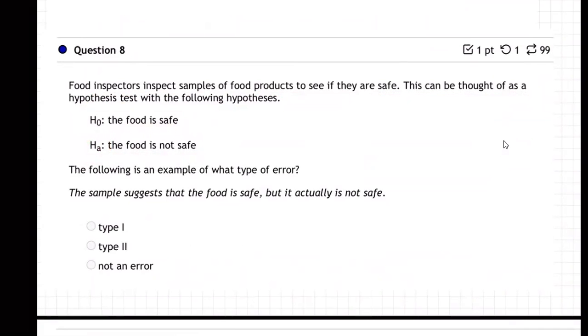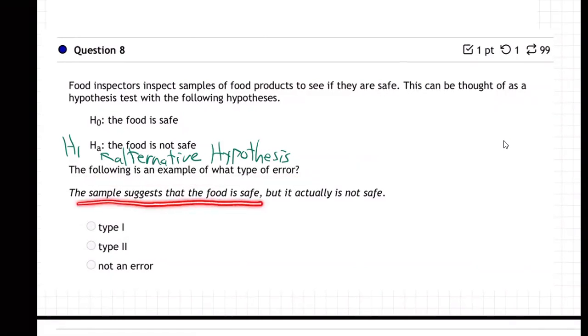HA, that's the same thing as H1. It's another way that sometimes people write it. The A stands for alternative. Alternative hypothesis. The opposite idea, in other words. Okay, then they say the following is an example of what type of error. The sample suggests that the food is safe, but it's actually not safe.